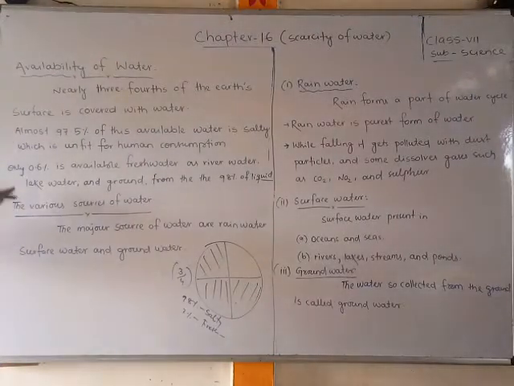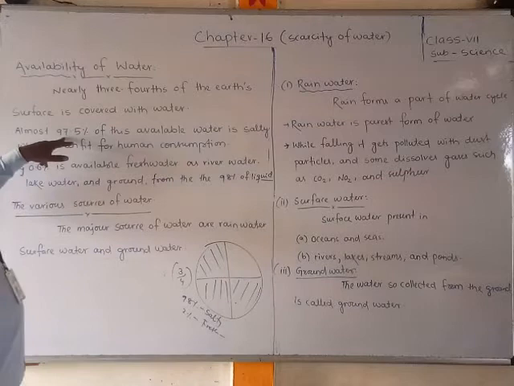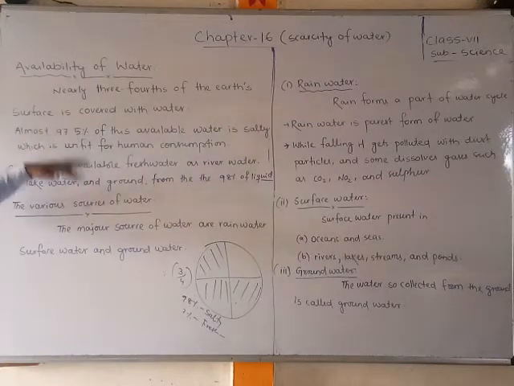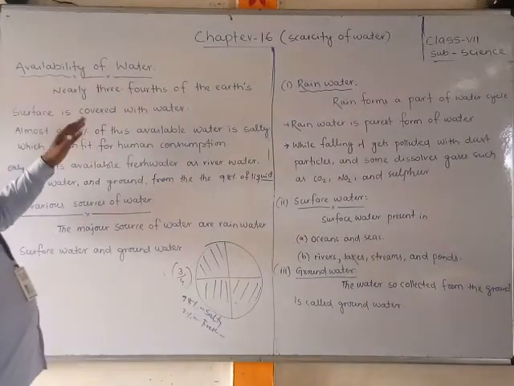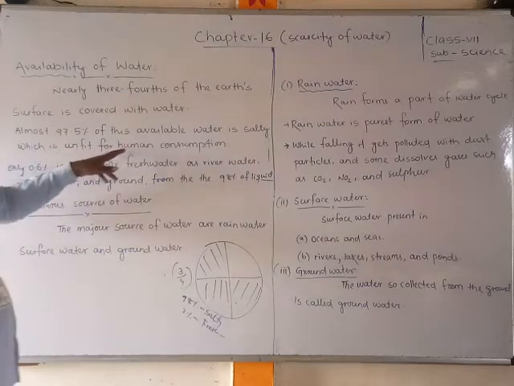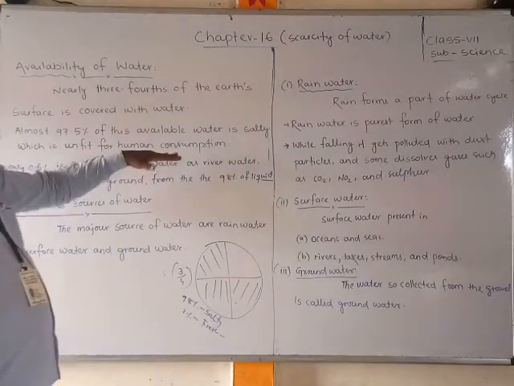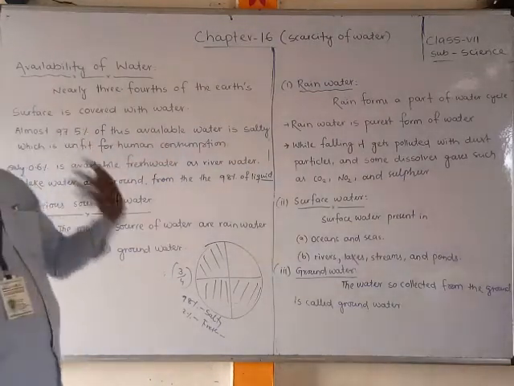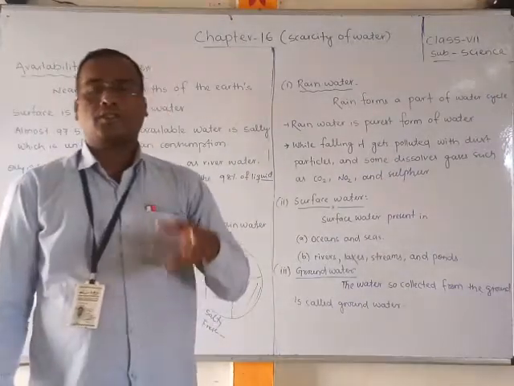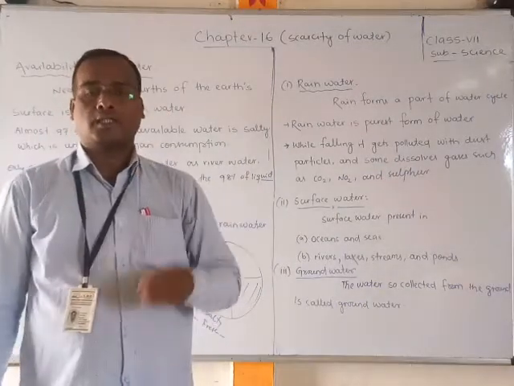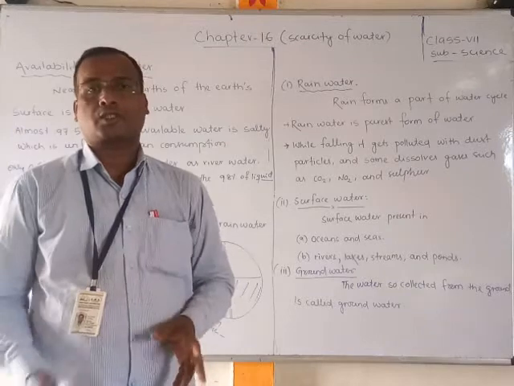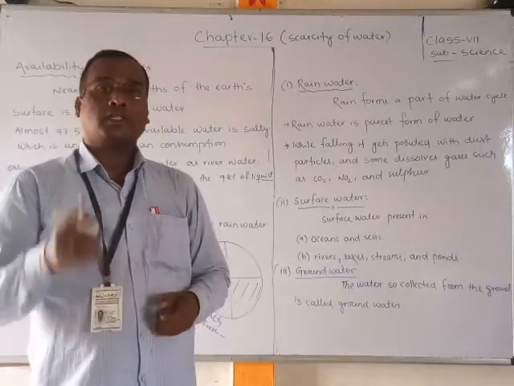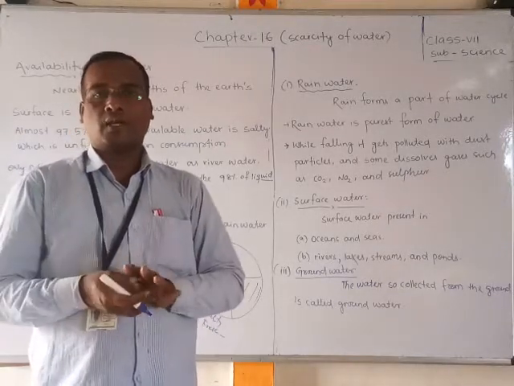We will discuss that. The nearly 98% of salty water is unfit for human consumption, so we do not use it. Only 2% of water is fresh water.